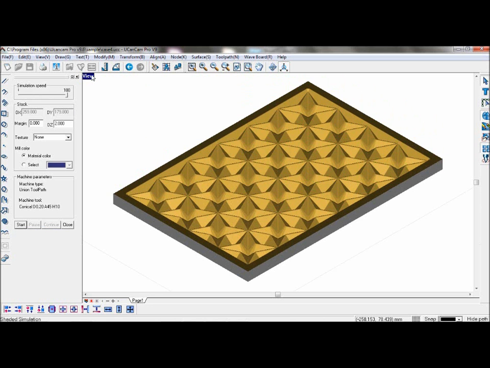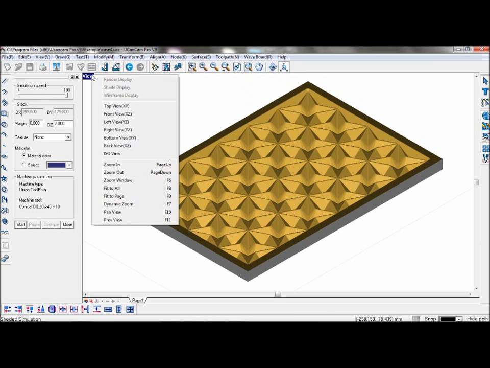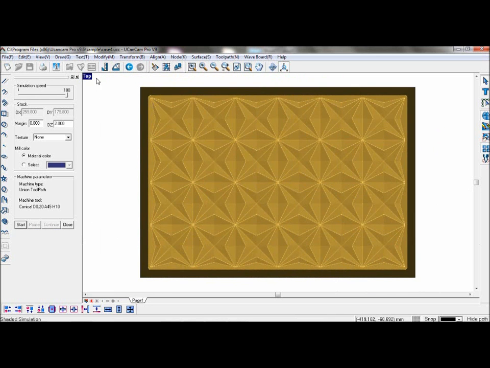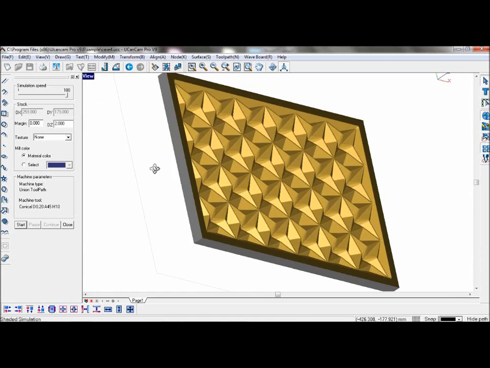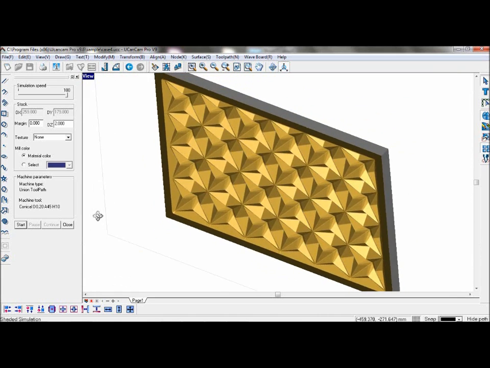By default, you are in ISO view. If you wish to rotate it, simply right-click and move your mouse and adjust the view angle.